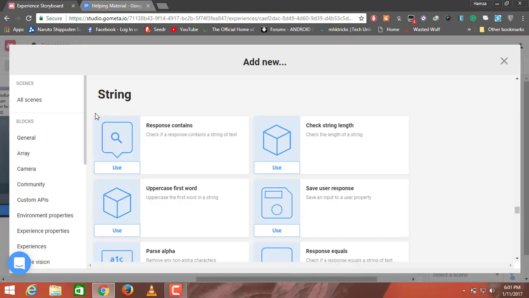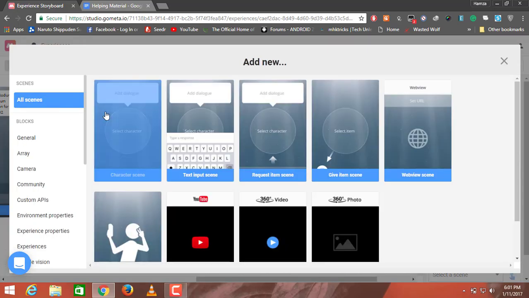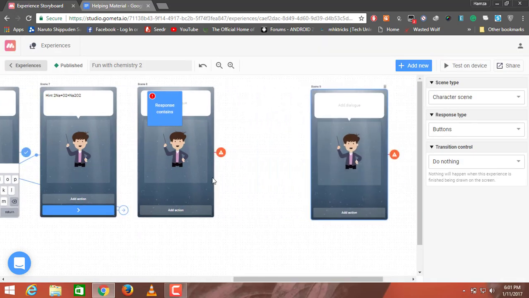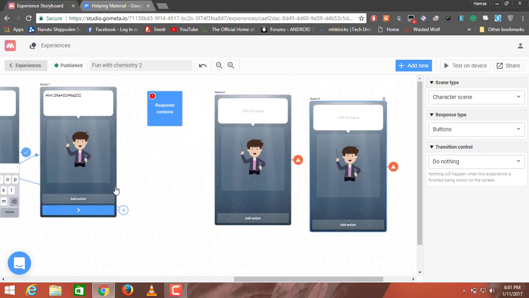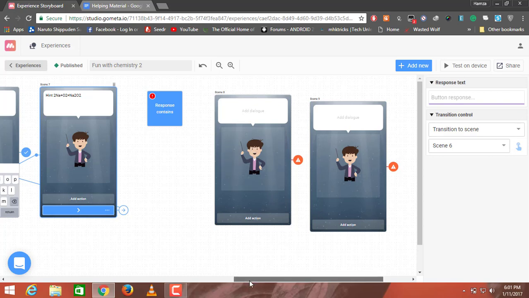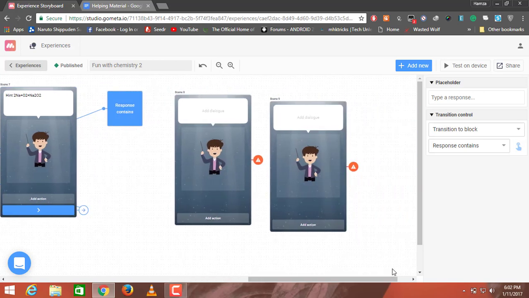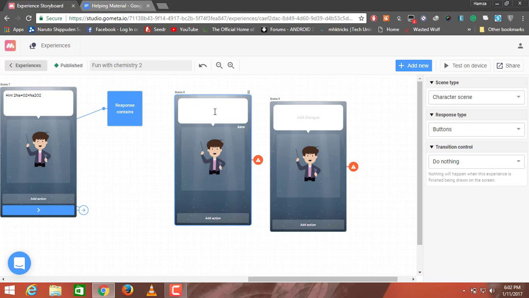Well, for this I'll click on add scene, add new scene. I'll add two new scenes, one for the right answer, one for the wrong one. I'll transition it to the block. I'm gonna click on this. I'll change it to transition to block. And sorry for the mistake. Response contains. From this, later I'll connect it to. Well done. Right answer.